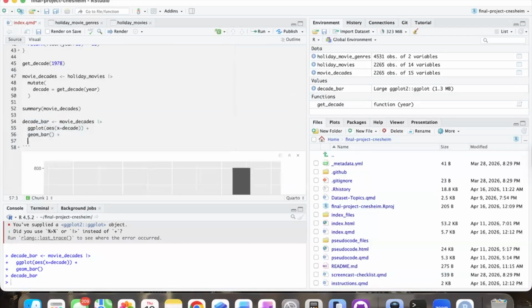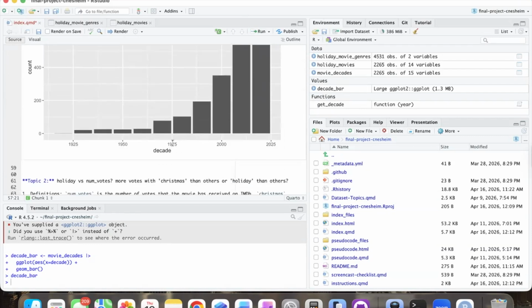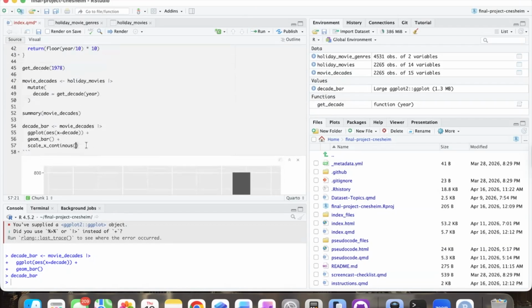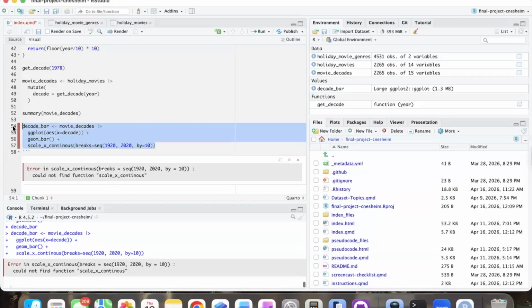You know what? Let's add a scale. So let's do x continuous. This just makes it so that our x-axis labels are what we want. So we want one for each decade. So we're going to do breaks, then we're going to do sequence, and we want it from 1920 to 2010. No, we want it to 2020, of course. And then we're going to say by 10, which will give us that decade that we want. I misspelled continuous. There we go. That should work.